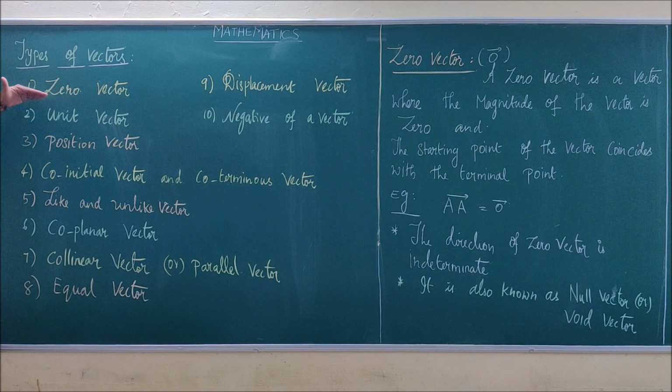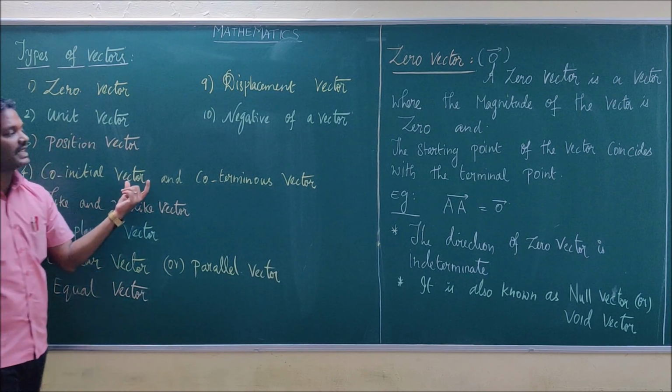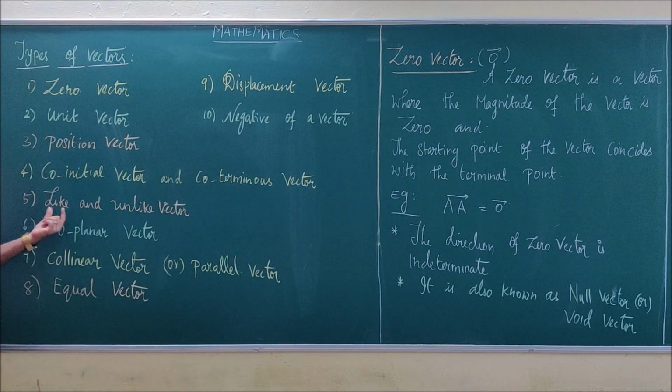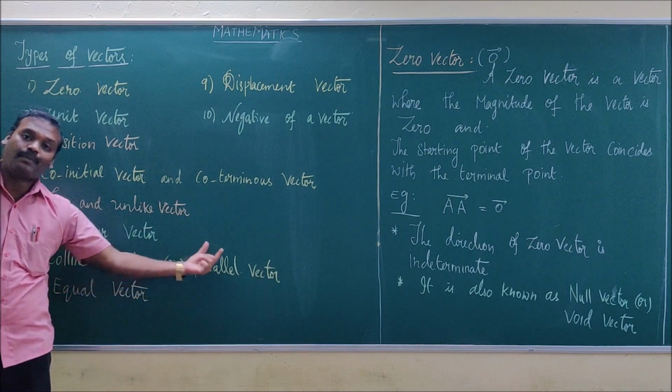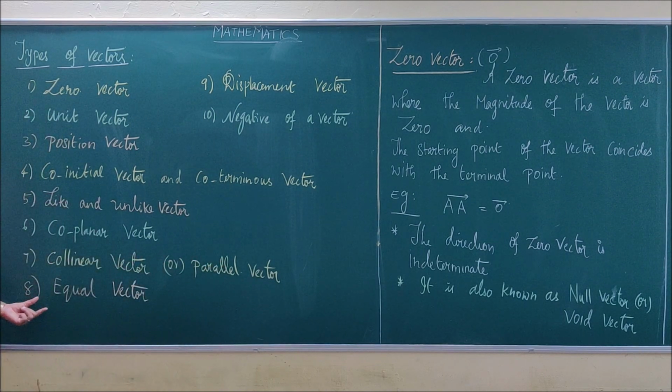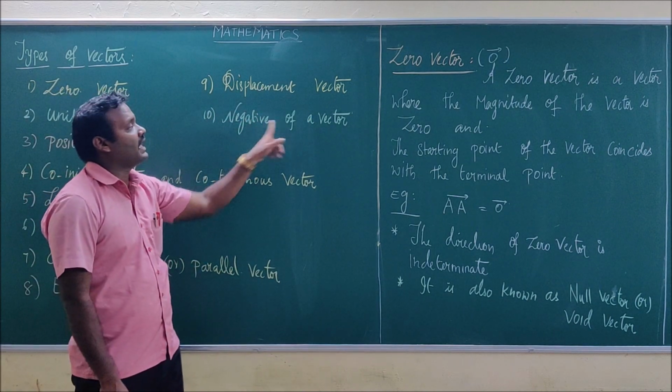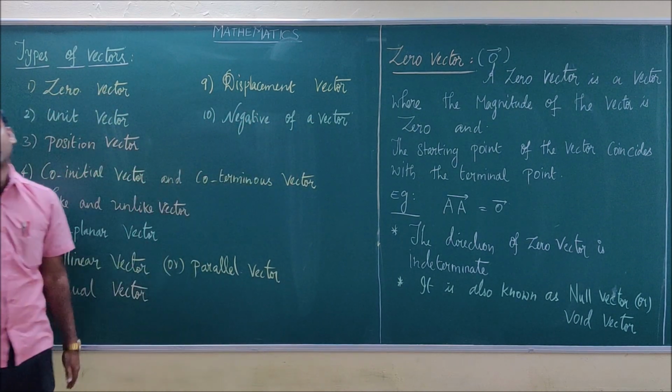Okay. So first zero vector, unit vector, position vector, co-initial vector and co-terminus vectors, like and unlike vector, coplanar vector, collinear vector or parallel vector, equal vector, displacement vector, negative of a vector.